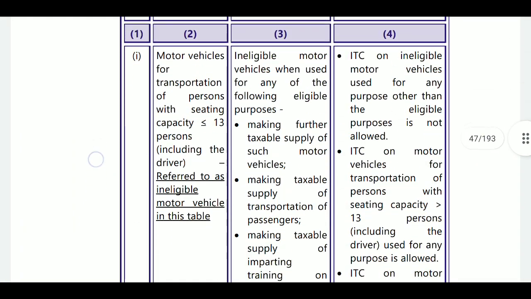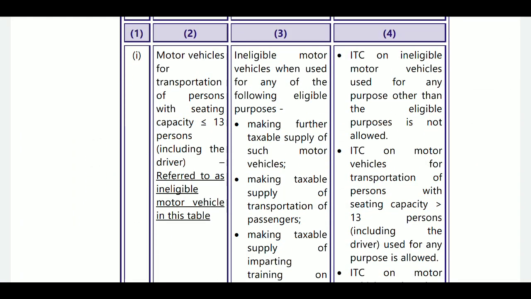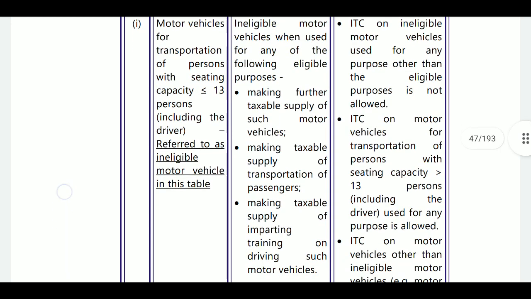Next, remarks. Here ITC on an ineligible motor vehicle used for any purpose other than the eligible purpose is not allowed. That is blocked credit. Eligible purposes means three purposes. You must use it for further taxable supply, or for transportation of passengers, or for imparting training on driving skills. If it is transportation of passengers, the seating capacity must be more than 12. If it is less than 13, then it will be treated as blocked credit.